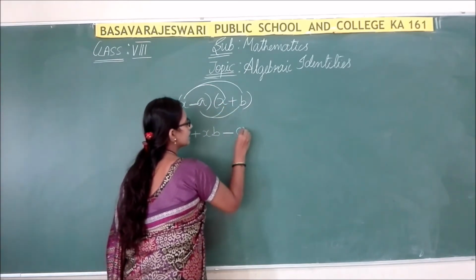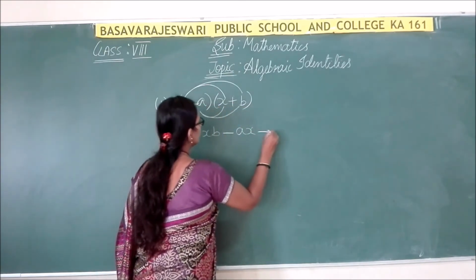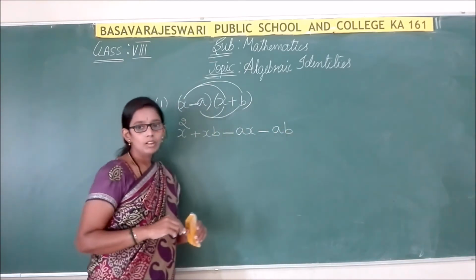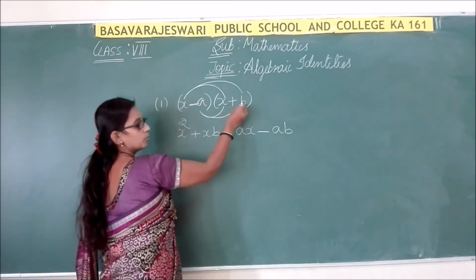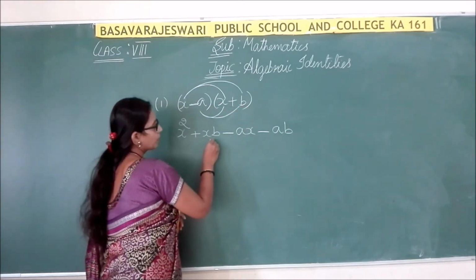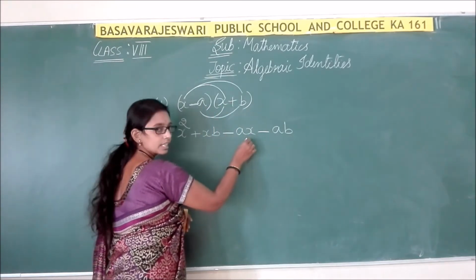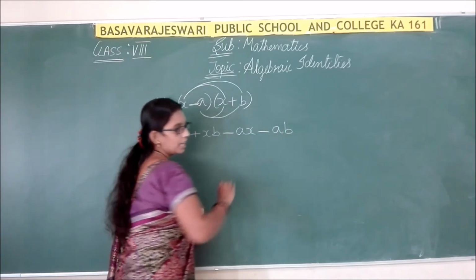A into x is nothing but ax. Now minus into plus is minus. A into b is ab. So I repeat. x into x, x square. x into plus b, xb. Now minus into plus is minus, a into x is ax. Minus into plus is minus, a into b is ab.